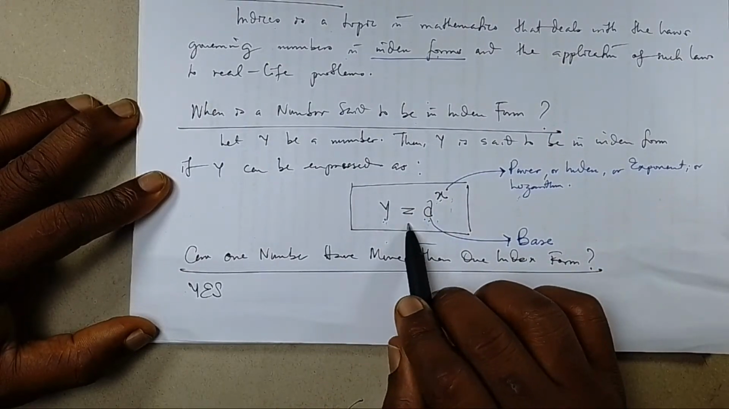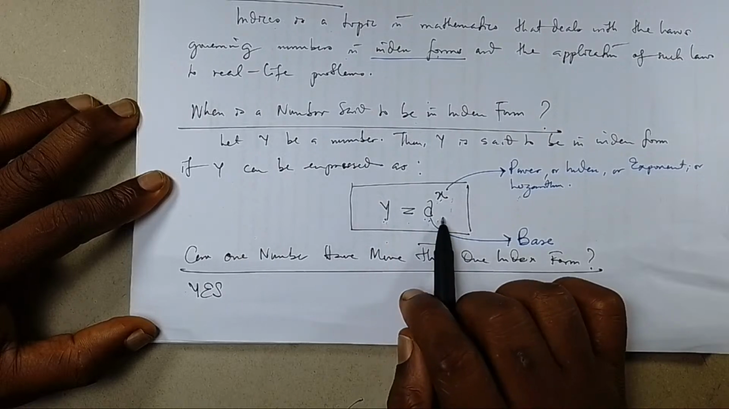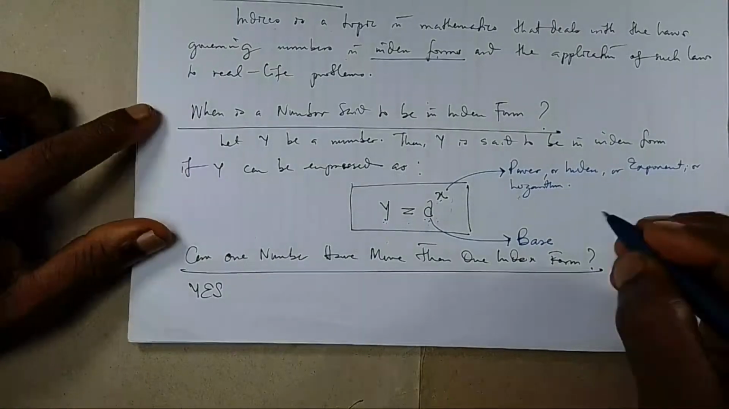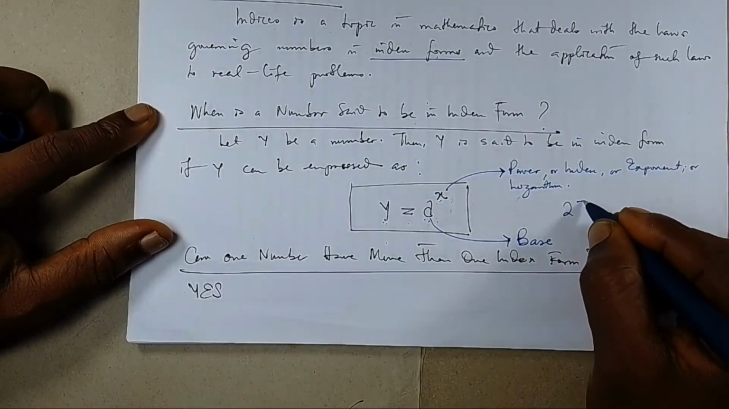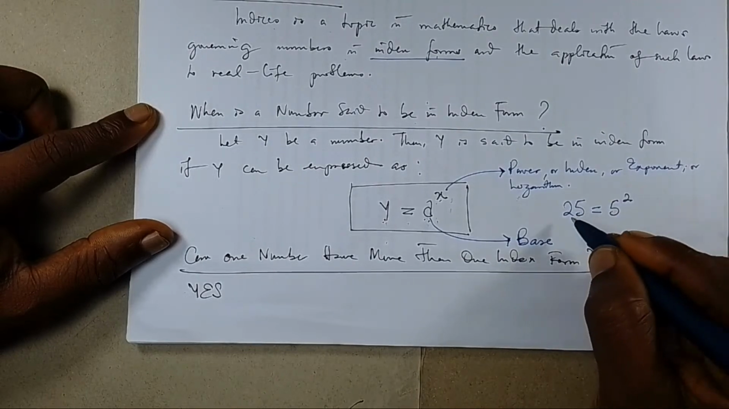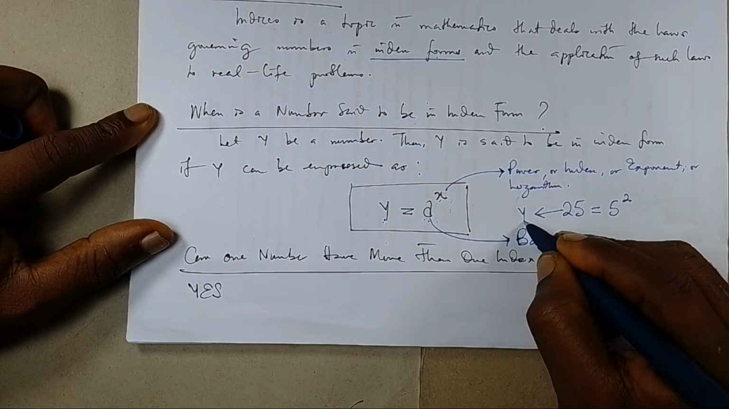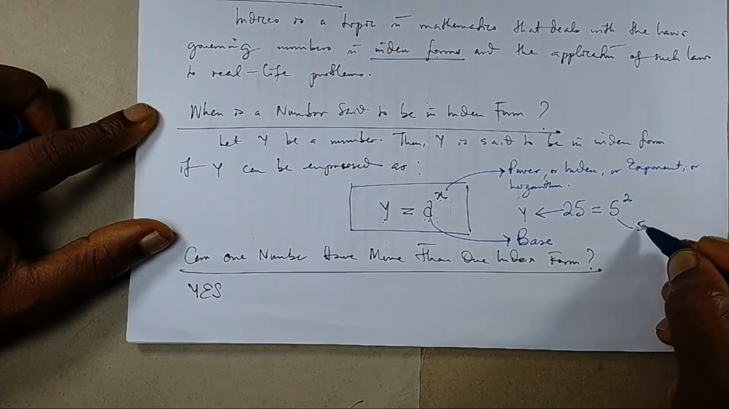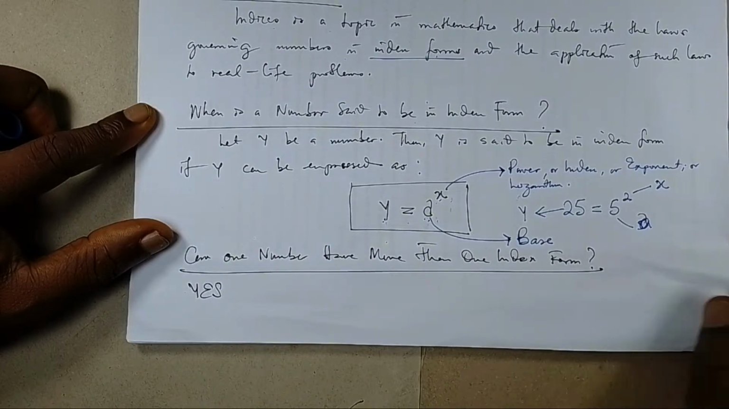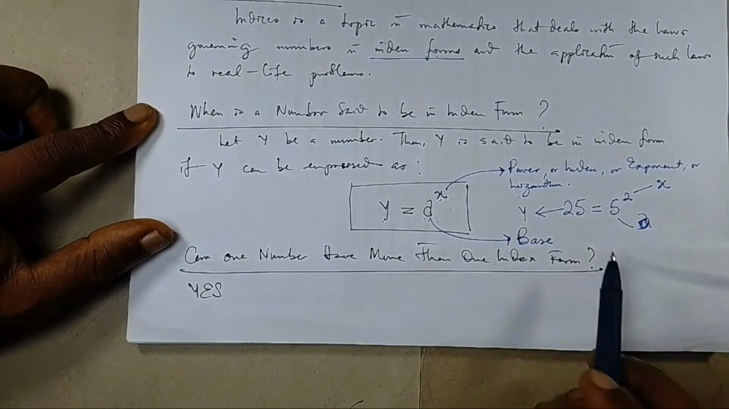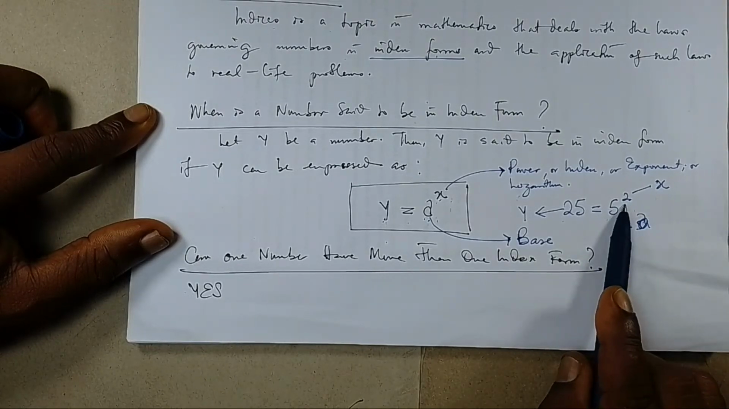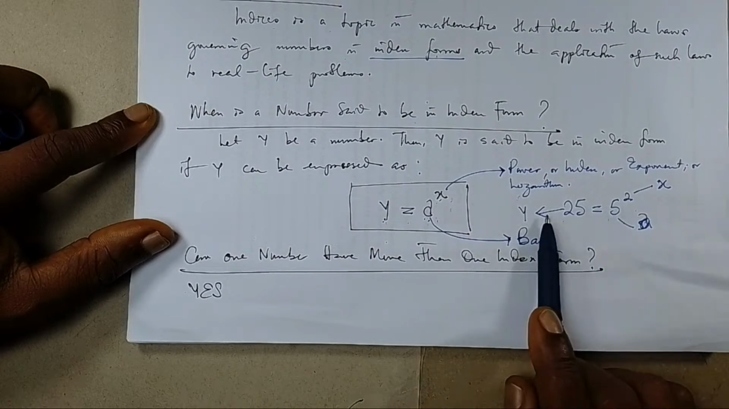If y is a number and we want to write the index form of y, then it will be a raised to the power x. This is the same as saying that y, if it is 25, can be written as 5 raised to the power of 2. In this case, y will be 25, a will be 5, and x will be 2. So this is what it means when you write 25 as 5 raised to power 2. 5 raised to power 2 is now the index form of 25.